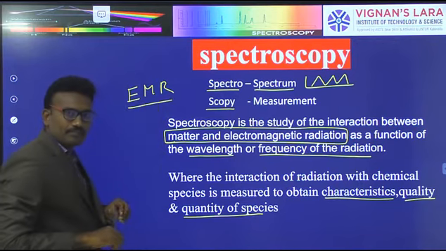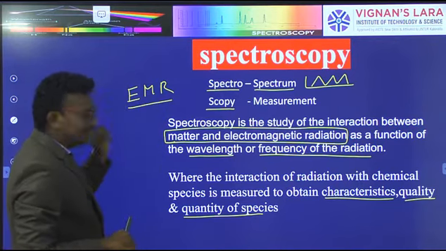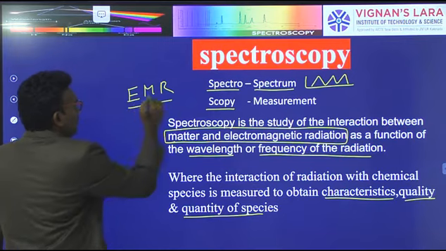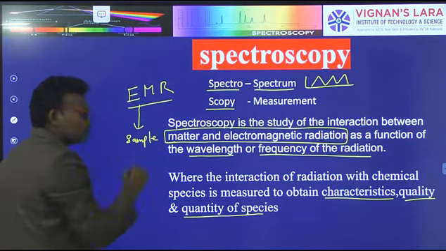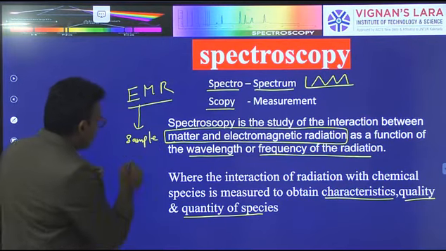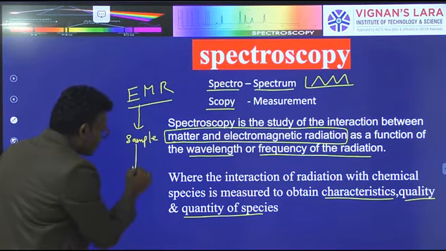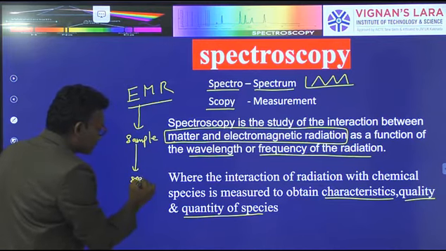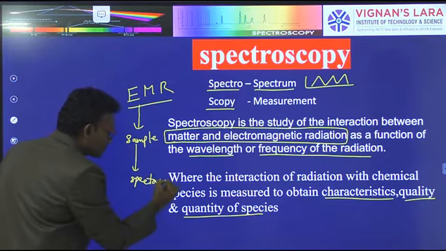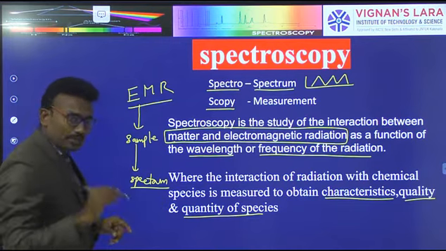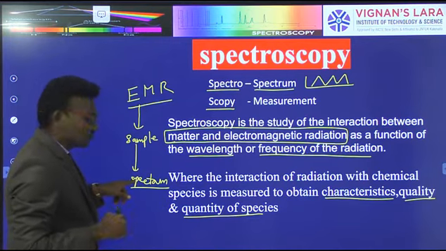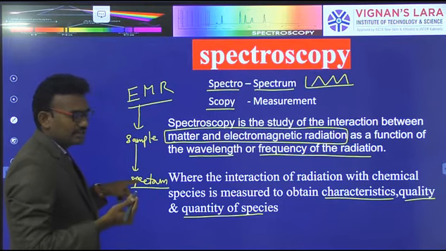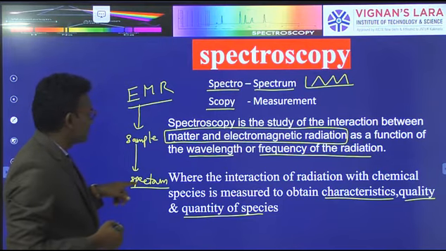The light passes into the sample to produce a spectrum. Based on this spectrum, we find out the characters of the samples.